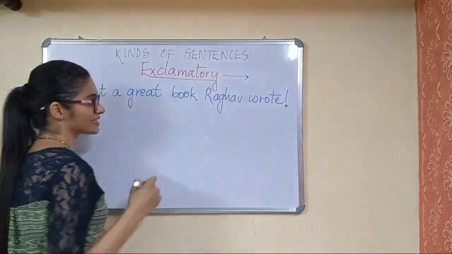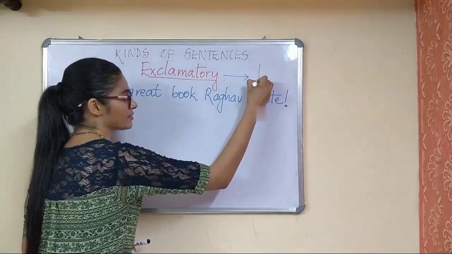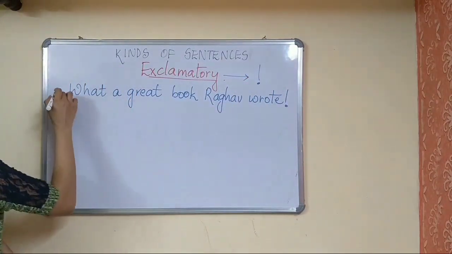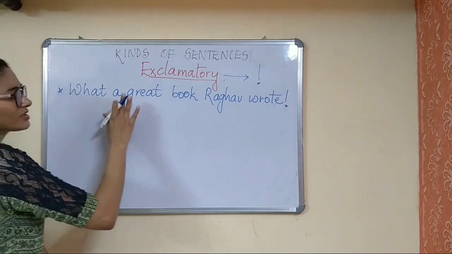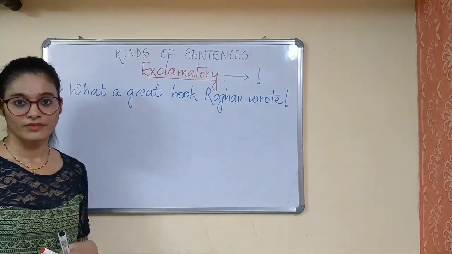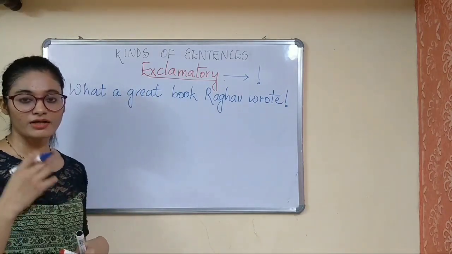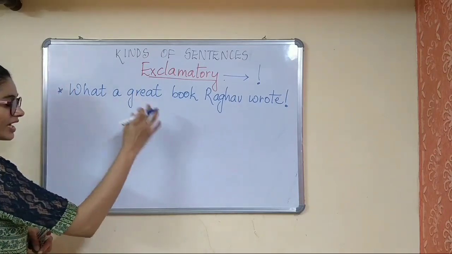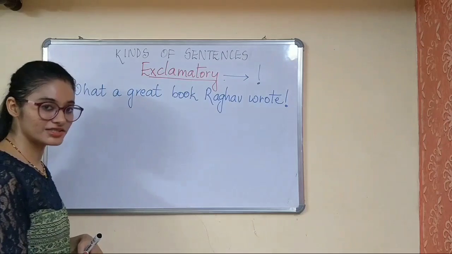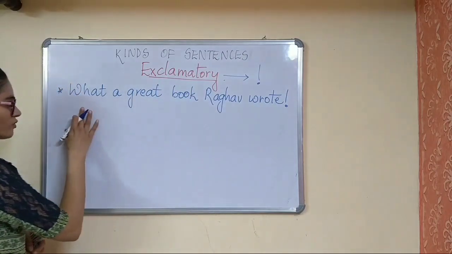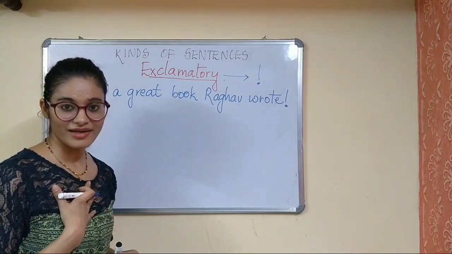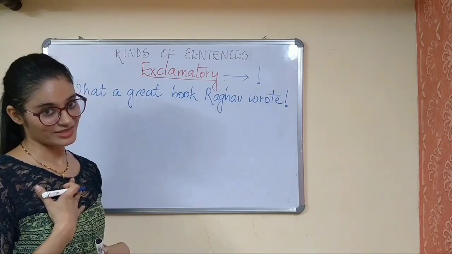So in exclamatory sentences, we use an exclamation mark to end our sentence. Okay. So when we talk about this sentence, what a great book Raghav wrote. So here I am showing my appreciation, I'm appreciating the kind of book that Raghav has written. Okay. So by saying what a great book Raghav wrote, I am showing my emotions of appreciation.